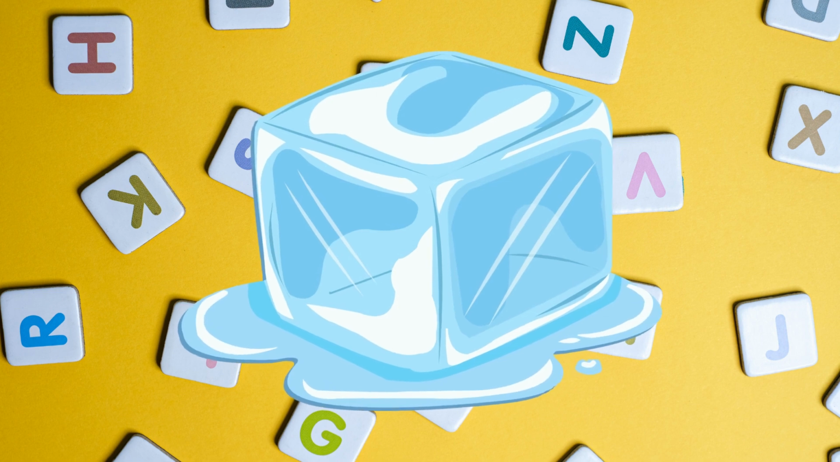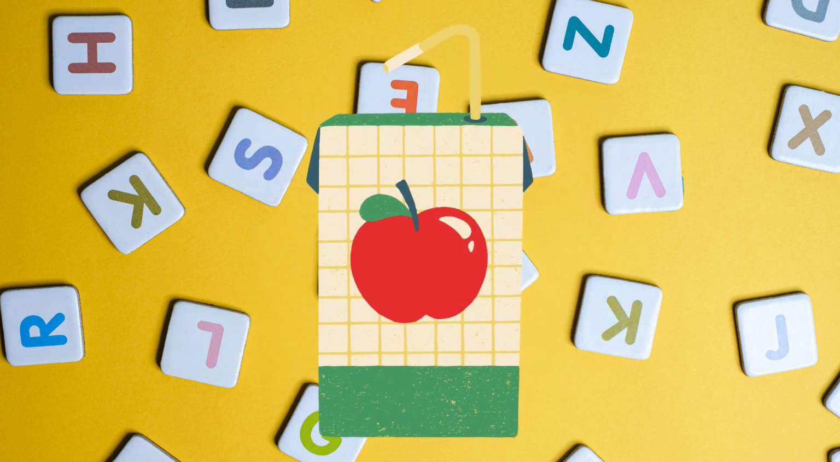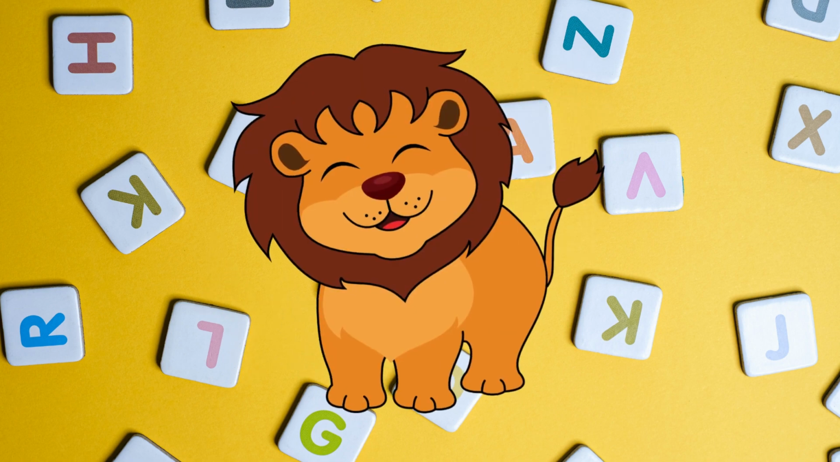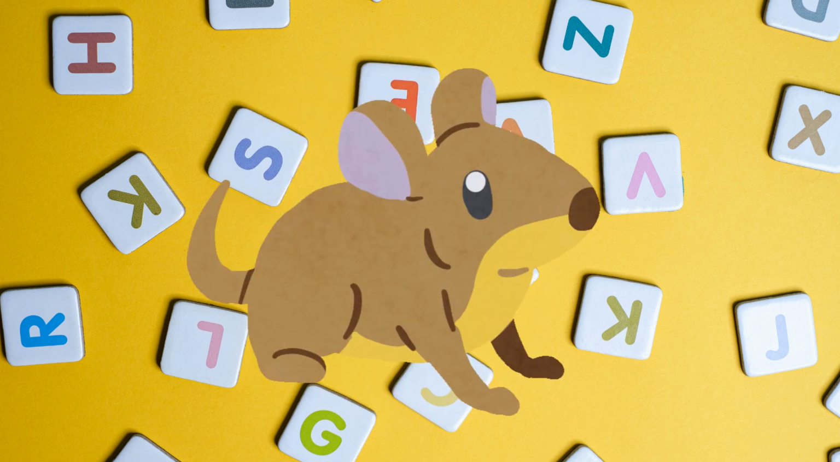I is for ice. J is for juice. K is for kite. L is for lion.